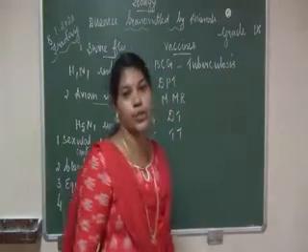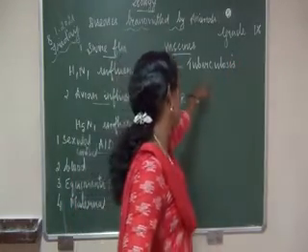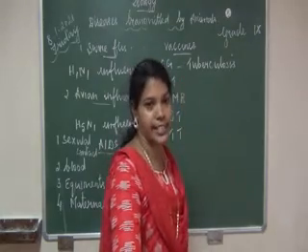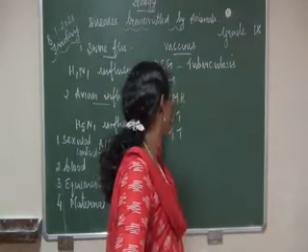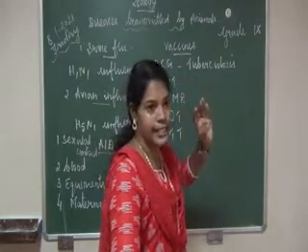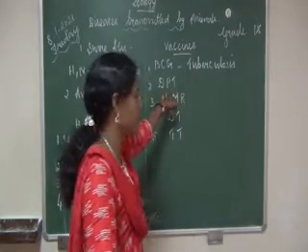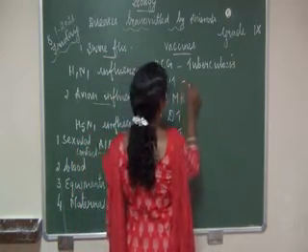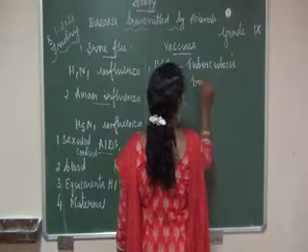So BCG helps to cure tuberculosis. Okay, DPT, that is triple antigen. Here 3 antigens are given to cure the diseases diphtheria, pertussis, tetanus. That is combined for DPT, triple antigen.